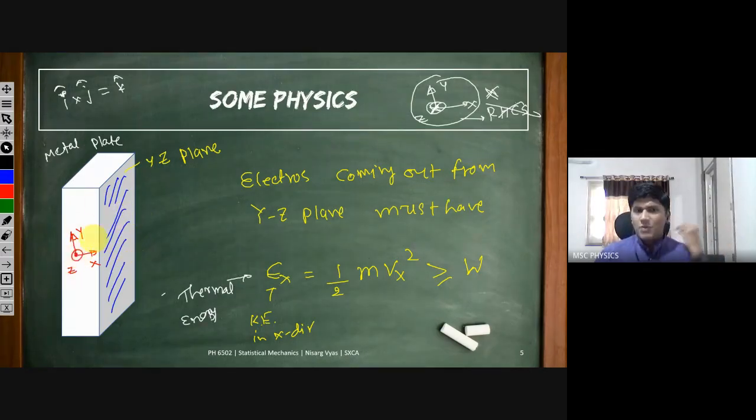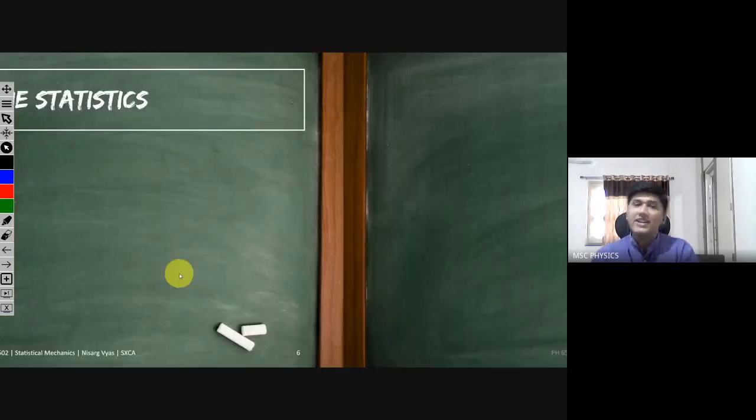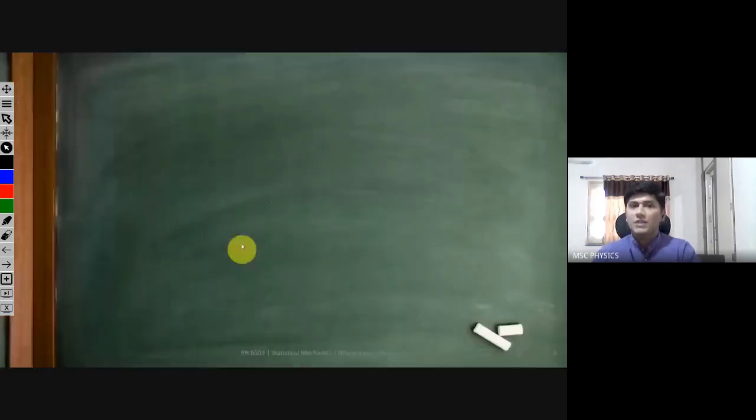It can have any momentum in z direction, but if we apply good x directional force, it will come out. Even if it has zero momentum in y direction, it is not moving at all in y direction. What we are interested in is we want to take it out in the x direction. So what matters really is the momentum in x direction, not the momentum in y and z direction. It can have any momentum in y and z direction. Only value of momentum we are interested in is the momentum in x direction, and that momentum should be greater than some value, then only it will come out.